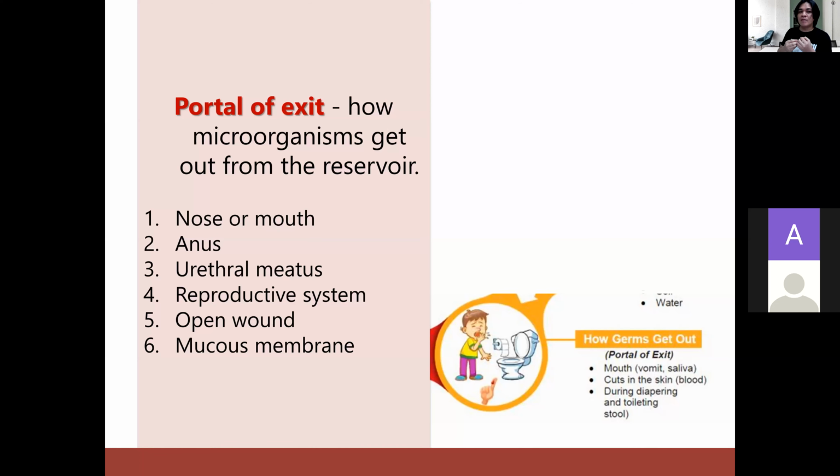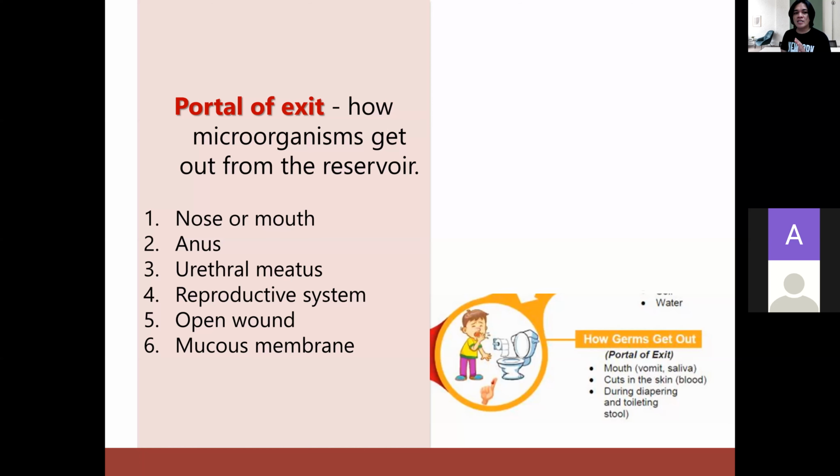Normally, microorganisms leave the reservoir through the portal of exit. And what are the common portals of exit of our patient? Our nose and mouth. Coronavirus usually exits from the nose when we cough or sneeze. Microorganisms will leave from our nose and mouth.